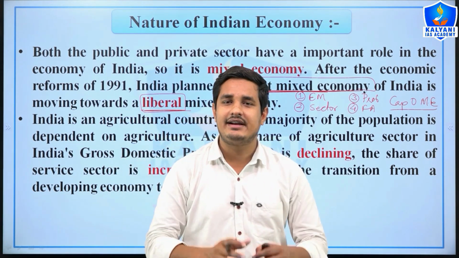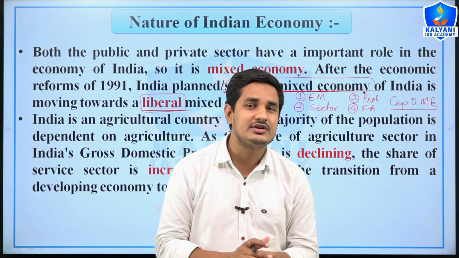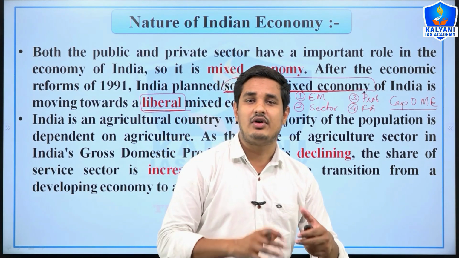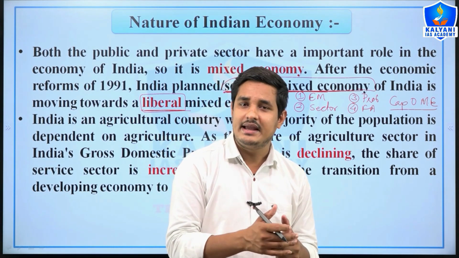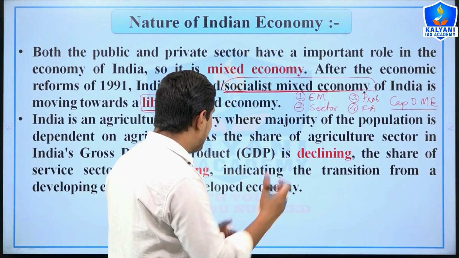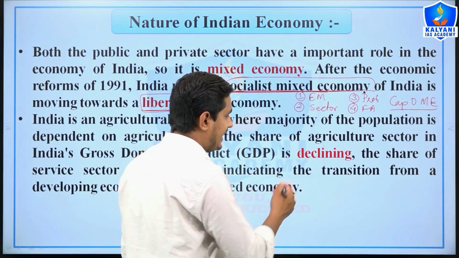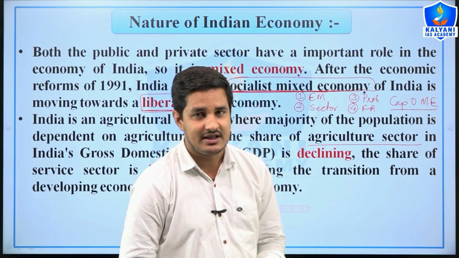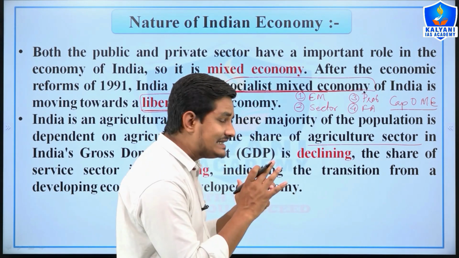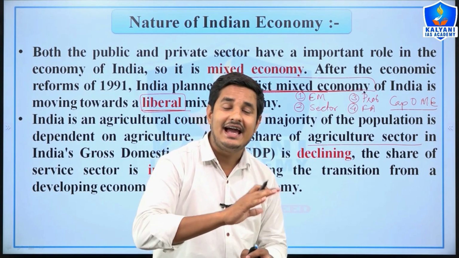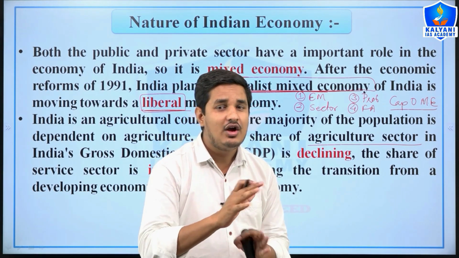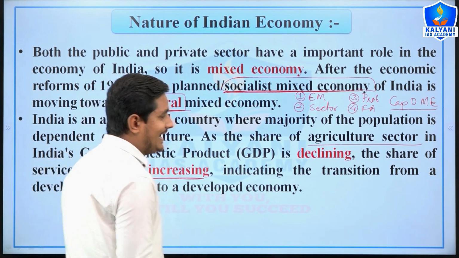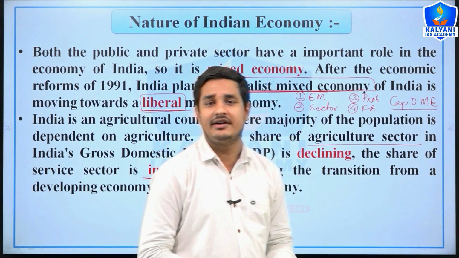See, India is an agricultural country, and half of the population of India directly or indirectly depends on agriculture for their livelihood and employment. After the independence of India, the share of agriculture and allied sectors in the GDP of India is decreasing, and in the same proportion the share of the industrial sector and service sector is increasing day by day, which indicates that the Indian economy is in a transitional stage.